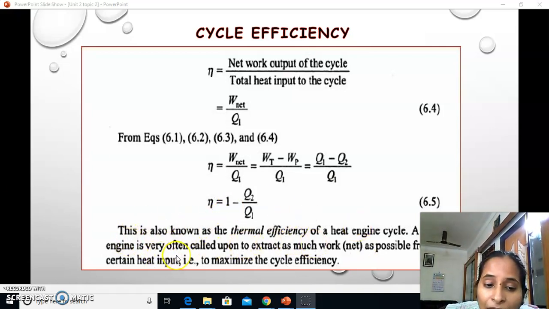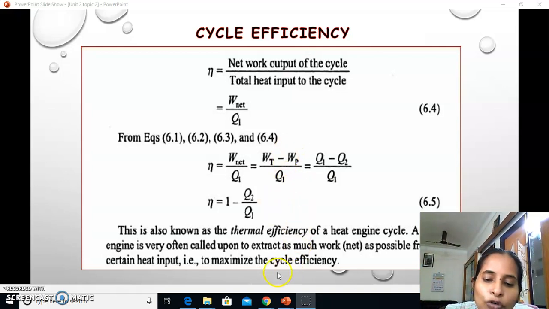A heat engine is very often called upon to extract as much work as possible from a certain heat input, that is, to maximize the cycle efficiency. If you want to increase the cycle efficiency, what could we do? We have to effectively utilize the heat which is taken by the system.